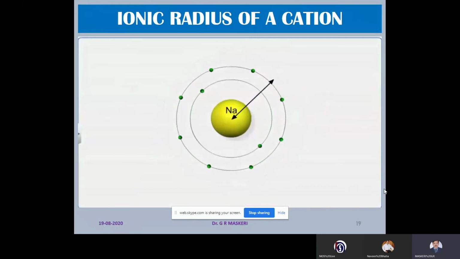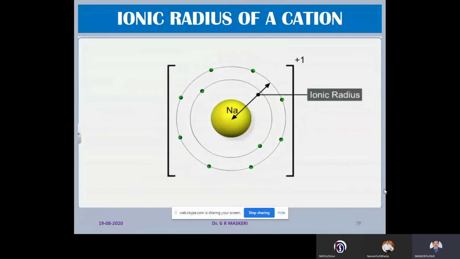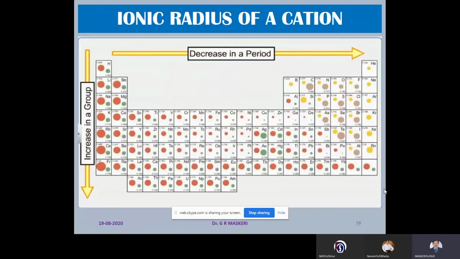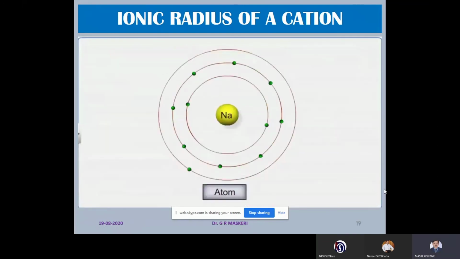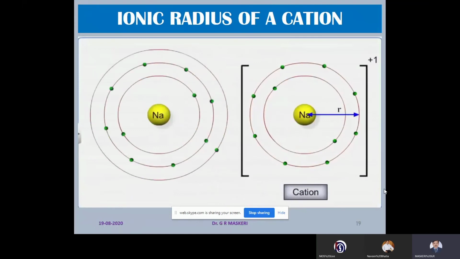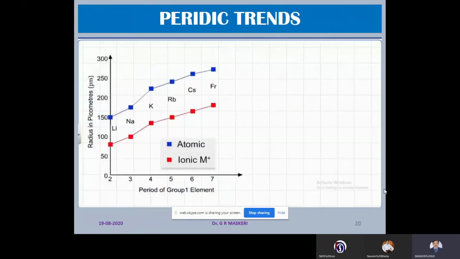Now you know that as the electron is being removed from the shell, we get a cation. When the electron is being removed, the distance between the nucleus and the last electron decreases. The cations are always smaller than the parent atom. We see that cations are always smaller than the parent atom.